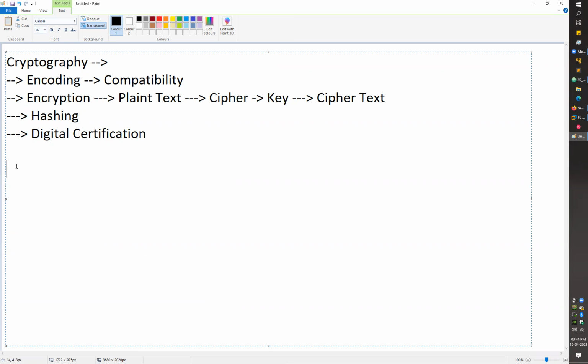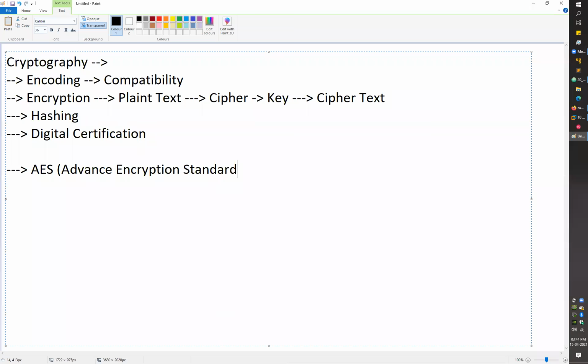I'm just erasing this. So for encryption, let's go with the algorithm directly so you will better understand. Nowadays, the encryption algorithm which we use almost all the time, when you are communicating with servers, or through your WhatsApp messenger on your mobile phone, most of the time you use this encryption algorithm, AES. That stands for Advanced Encryption Standard.